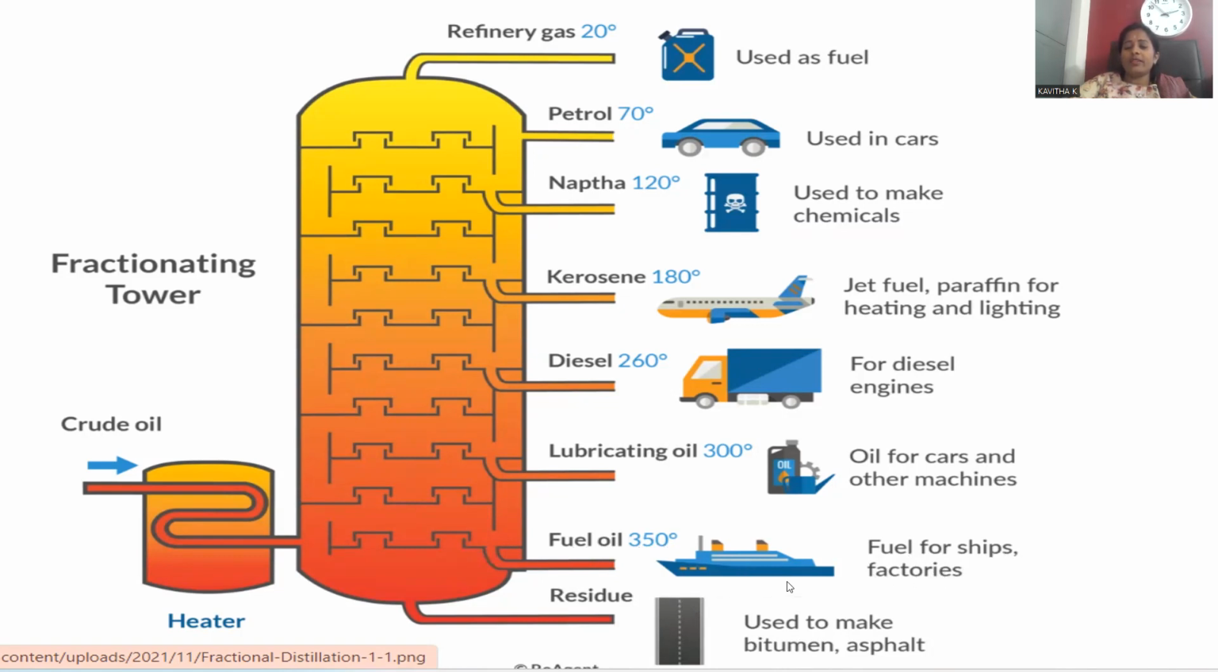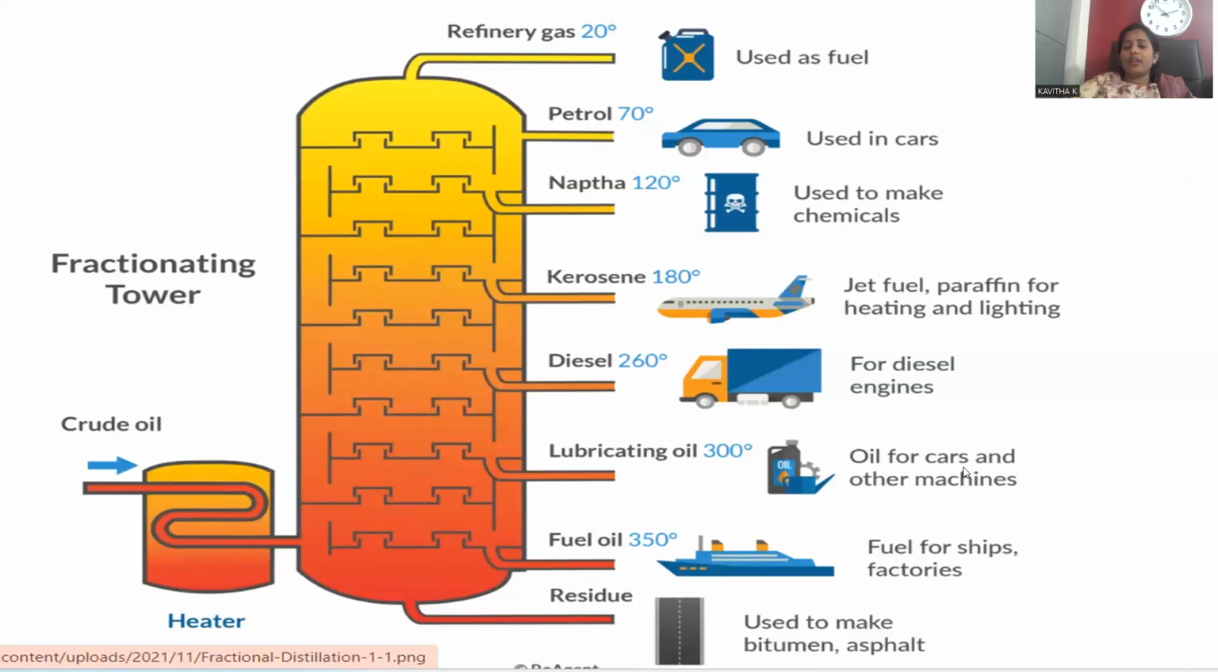It is used to run ships and factories, so that fuel oil can be taken. And in either section, you can find 300 degrees centigrade. At this point, you can collect lubricating oil. Highly viscous lubricating oil will be extracted.